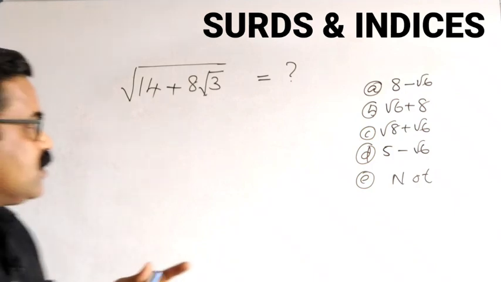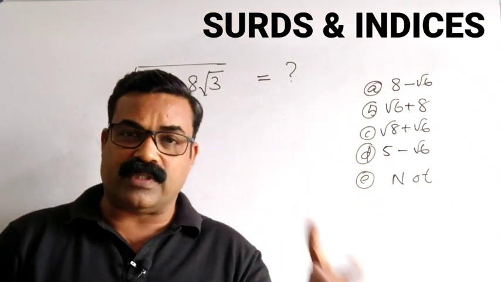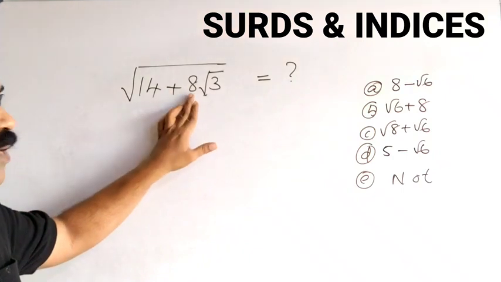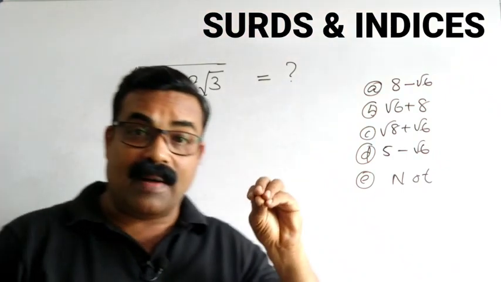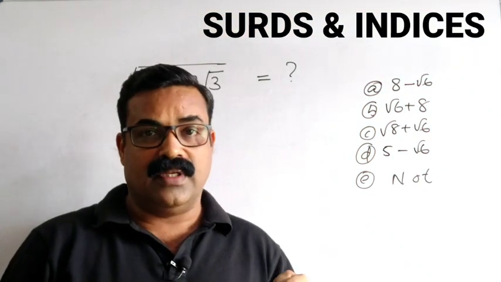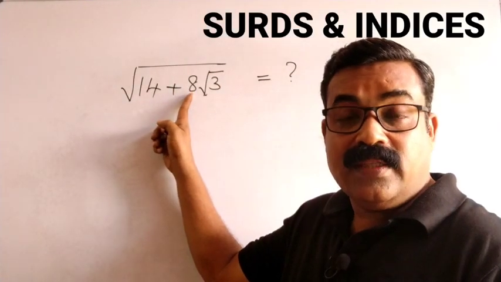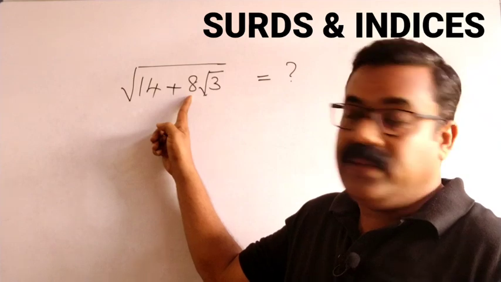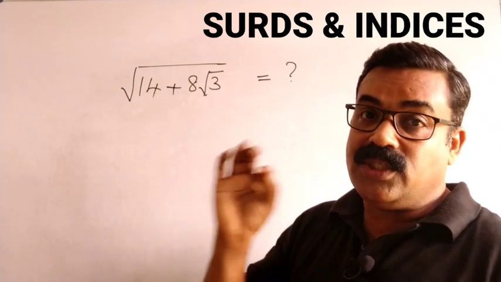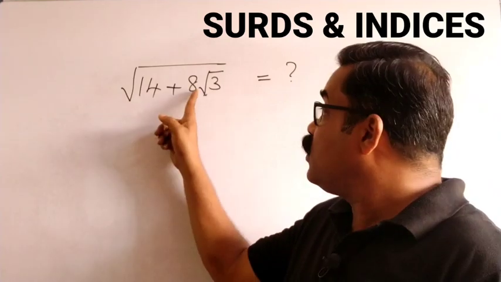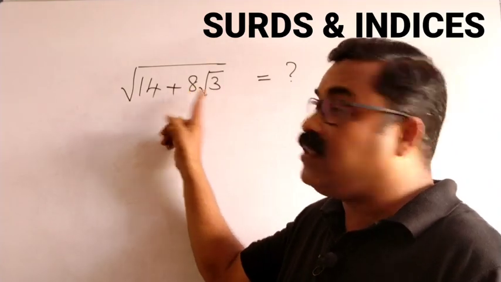This question is a little different from the previous question we have done. Here you have to ensure that this number is 2, then only we can apply our shortcut method. In the previous question you have seen this number was 2, but here it is 8.